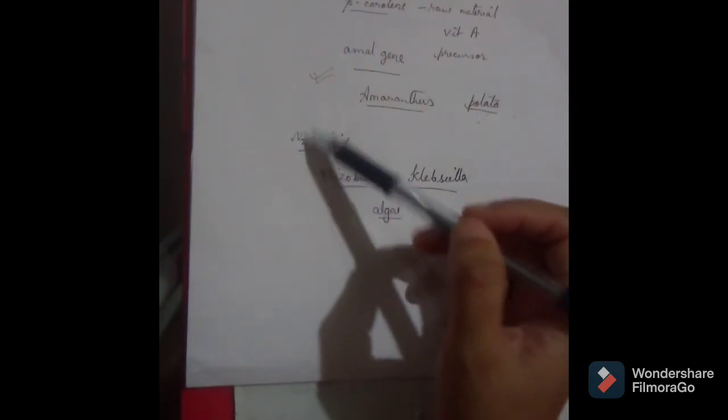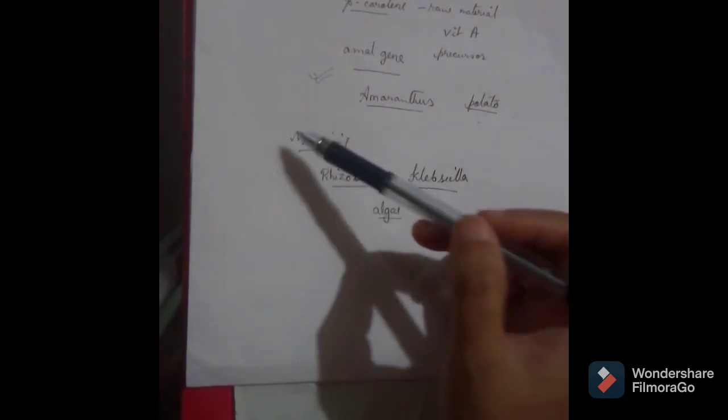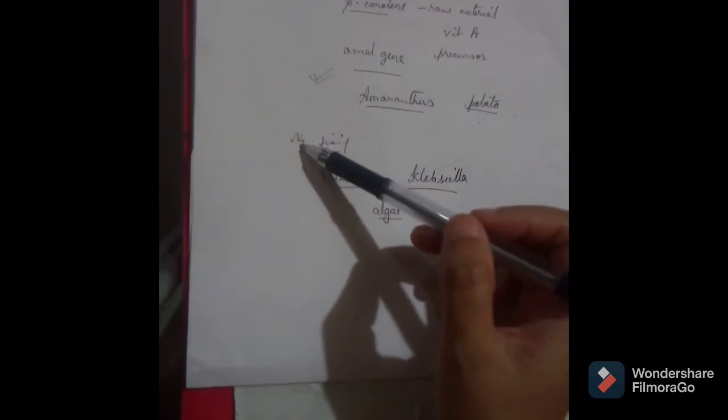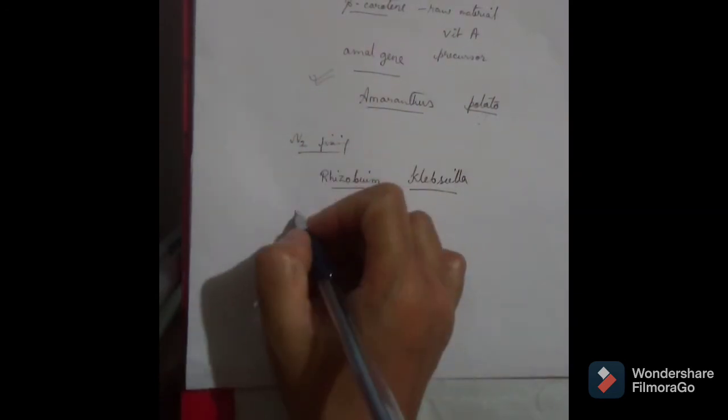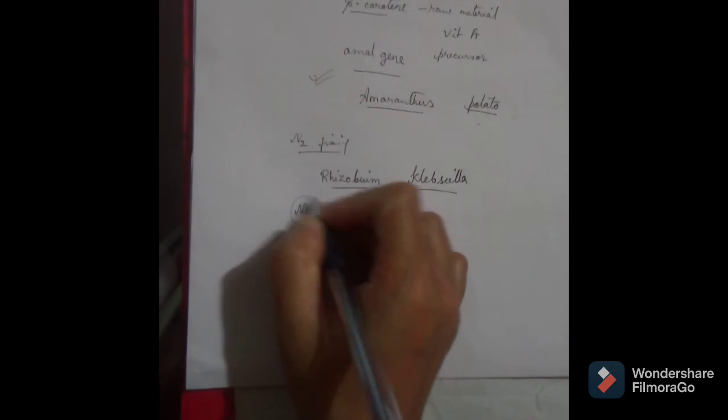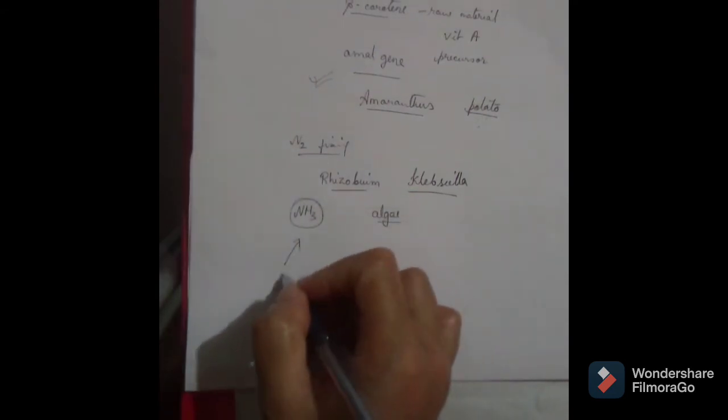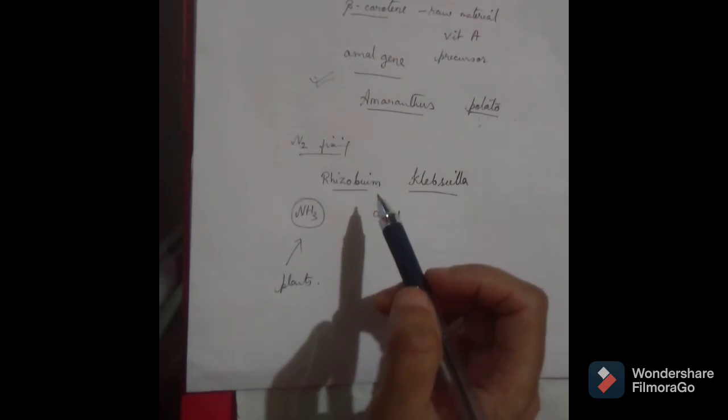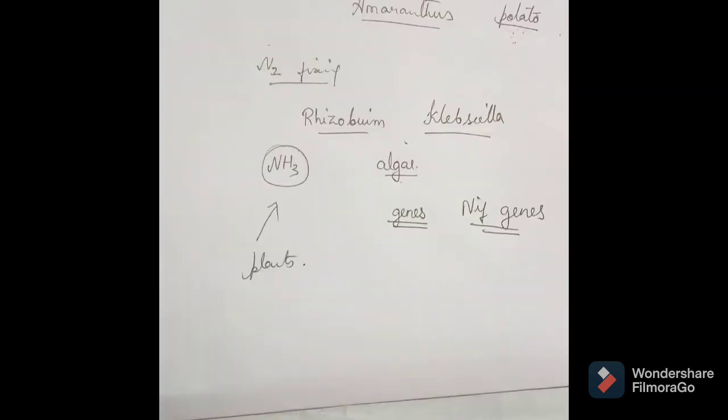We know that plants cannot use nitrogen directly from the atmosphere. After these microorganisms fix this nitrogen and convert it into simpler forms such as ammonia, it can be used by the plants. So these microorganisms are important.